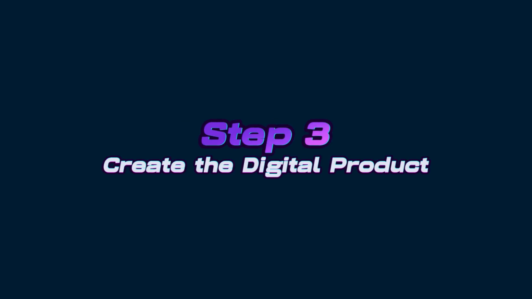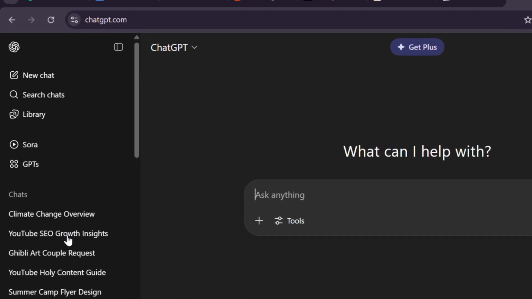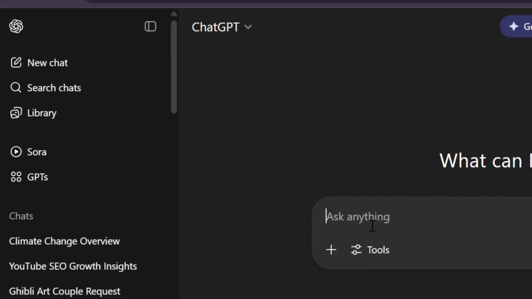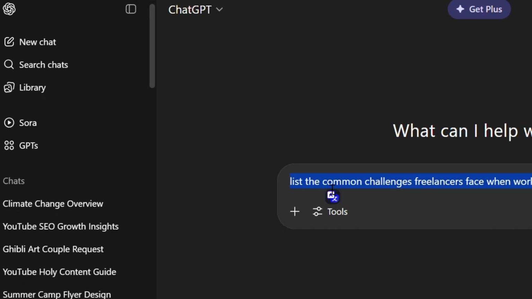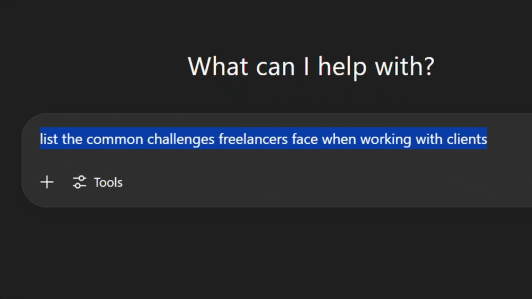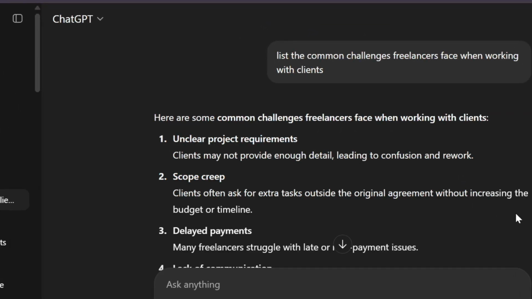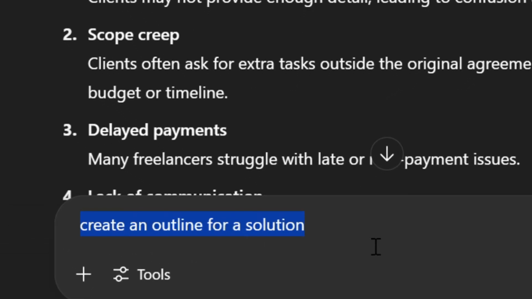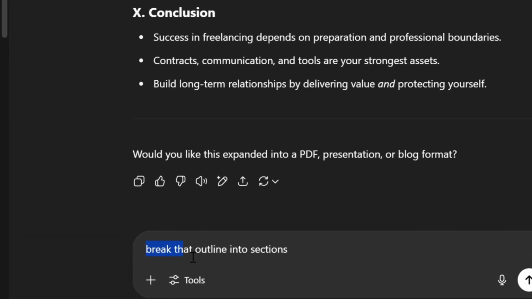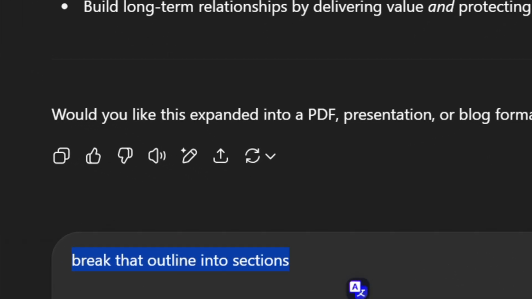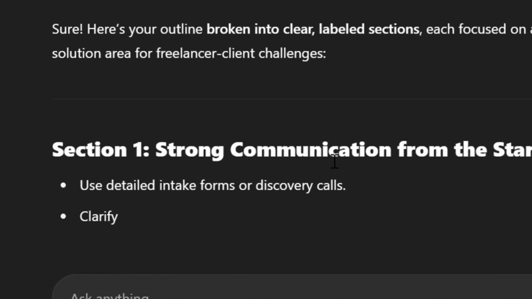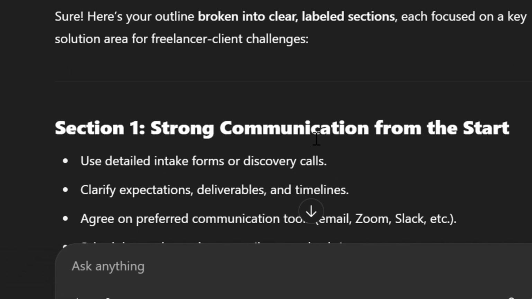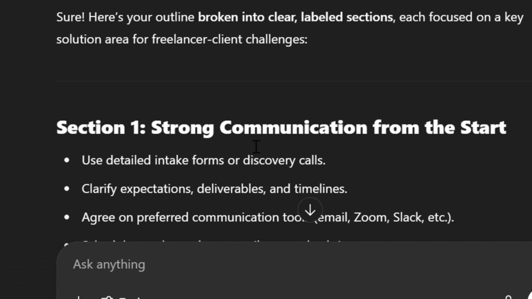Step 3. Create the digital product. If you don't want to build from scratch, AI tools will save you weeks of work. Start with ChatGPT. Ask it to list the common challenges freelancers face when working with clients. Then ask it to create an outline for a solution. Next, ask it to break that outline into sections. From there, you can get it to help write instructions, examples, questions, and even templates. Use short prompts and tweak the results. You're not replacing your brain, you're just speeding up the process.